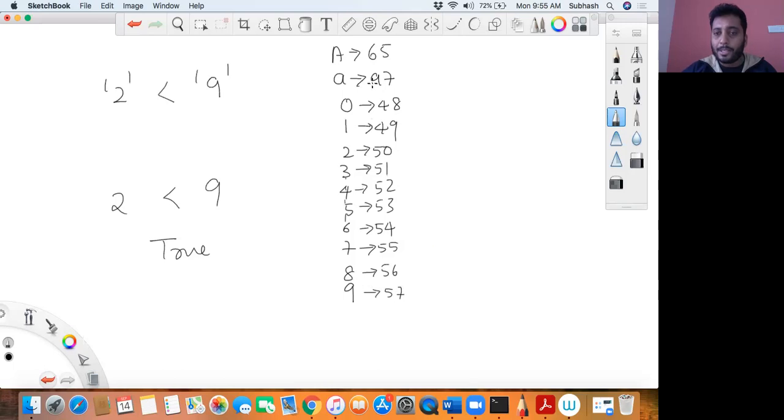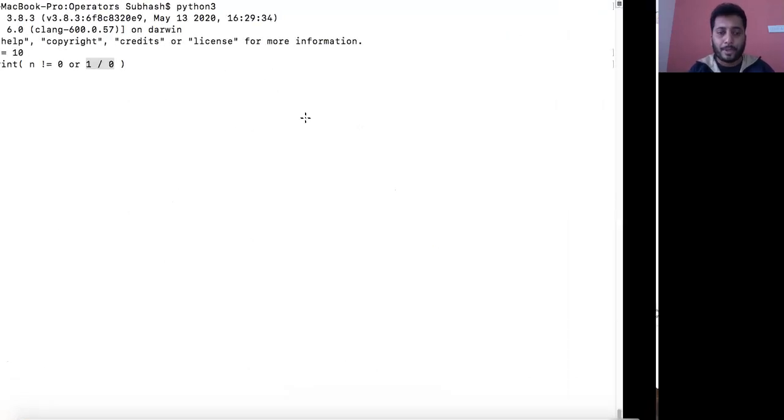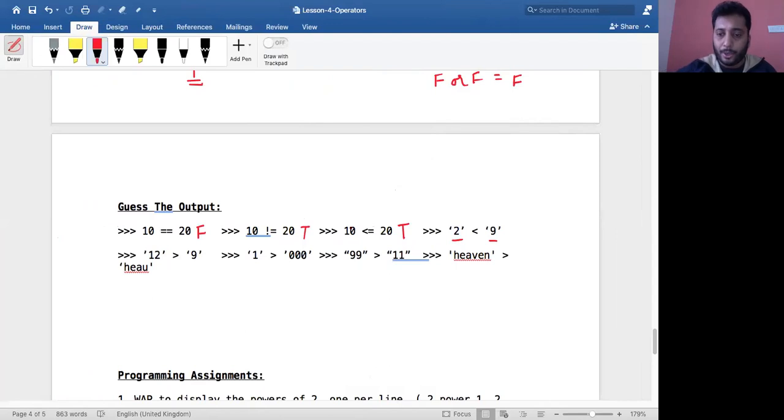Therefore 2 is 50, less than 9 which is 57, of course, and this will result in a true value. Correct? So yes, this will result in a true value.